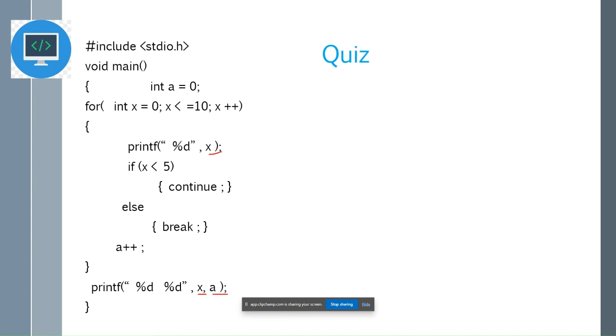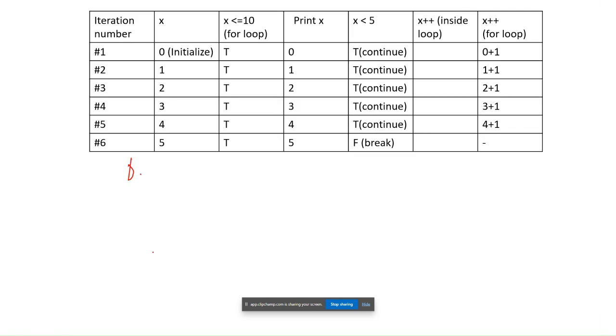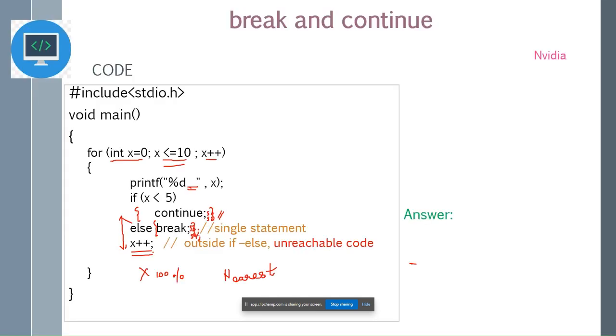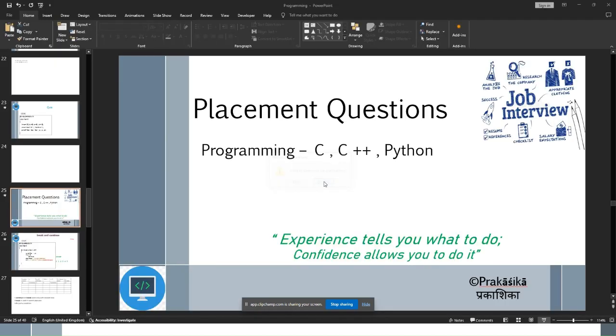You can also try it out on Turbo C or any online compiler. In fact, when you try it on Turbo C, for our code we saw that this is unreachable code. It will throw us a warning, not an error, which you might not observe on the online compilers. So I will execute Turbo C and show you.